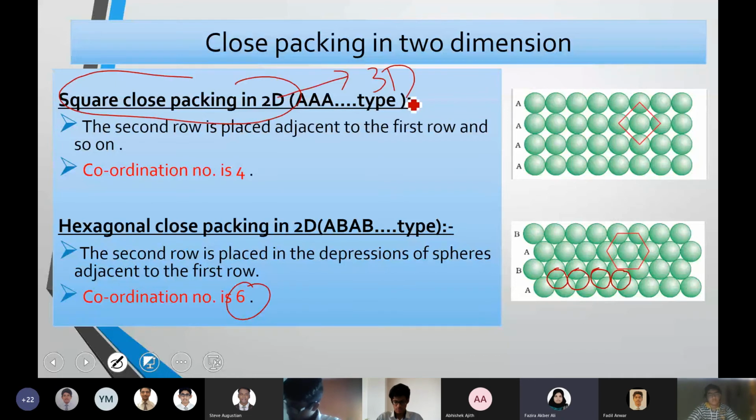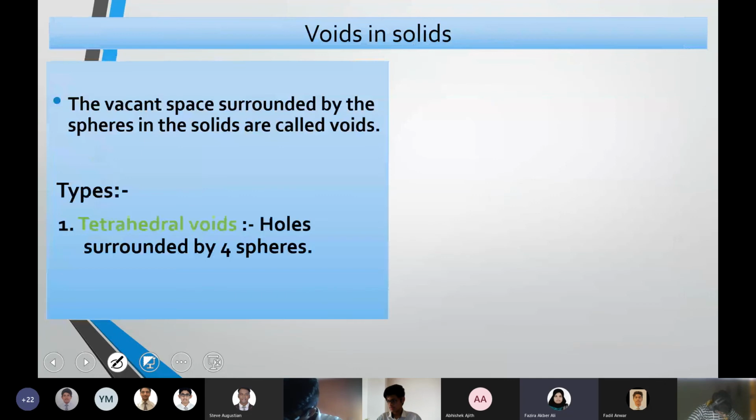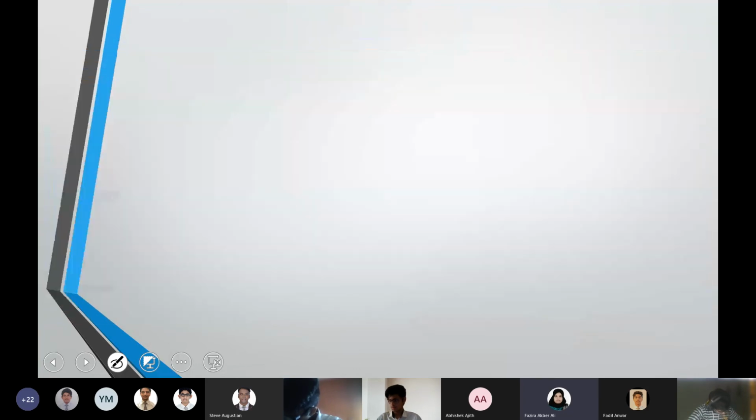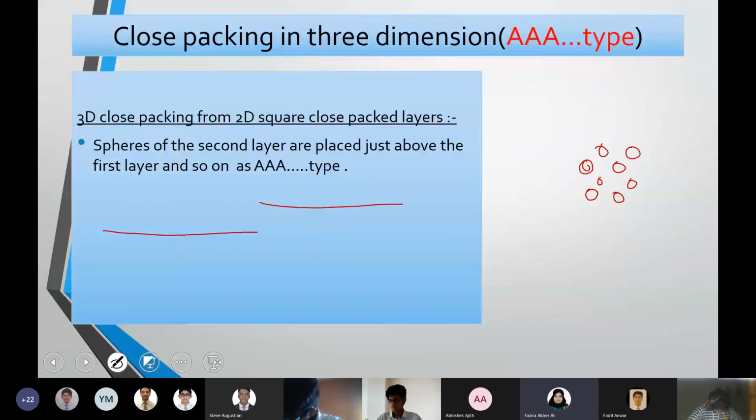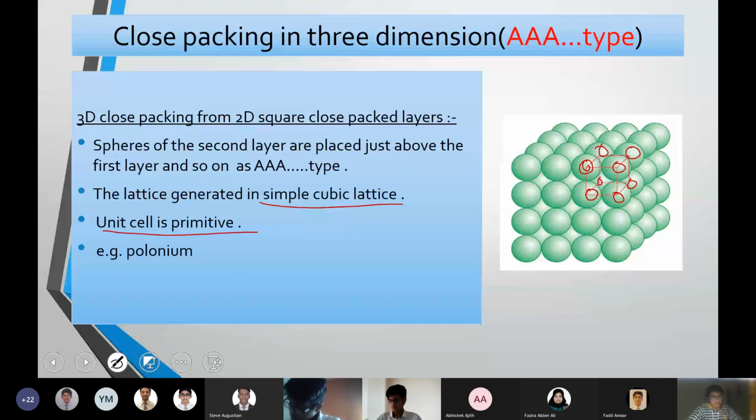It was a square in 2D. If you keep one more layer on top, finally what you get is a cube. That is the first 3D arrangement we discussed, the cubic lattice with the primitive arrangement. So from 2D square close packing to 3D, you get a square to cube change.